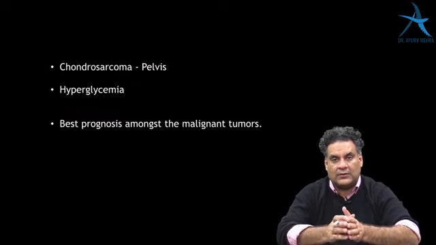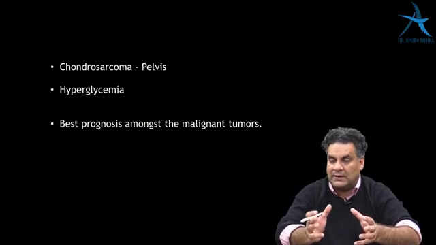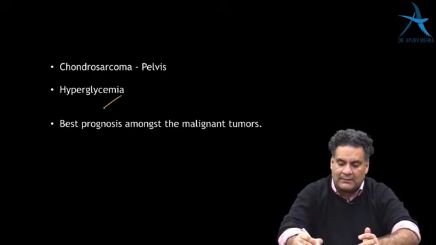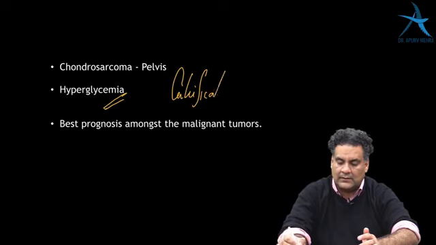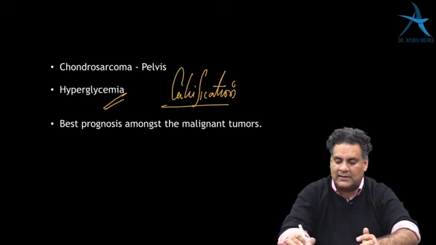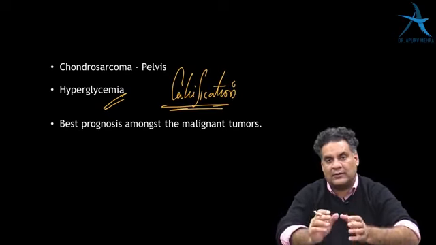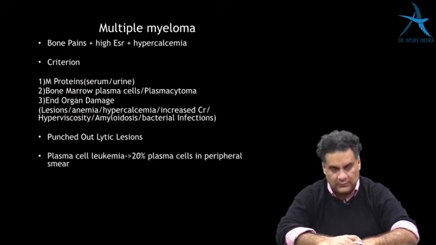And then chondrosarcoma, it arises around the pelvis, highly calcified. So it's a tumor with calcification. Amongst the malignant tumors, it has the best prognosis, followed by osteosarcoma, and Ewing's has the worst prognosis.